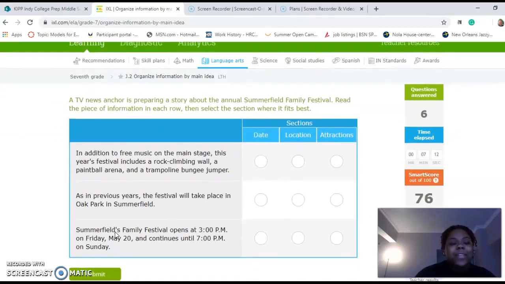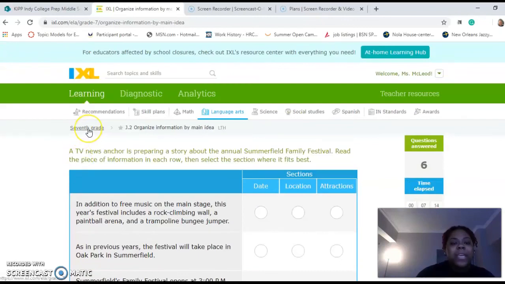Perfect. So we have a 76 SMART score. So we're going to stop here. Well, I'm going to stop here. You guys need to continue to get to an 80 SMART score on this skill.